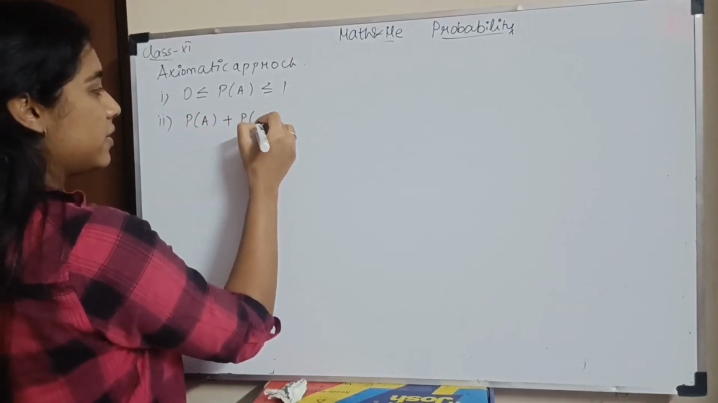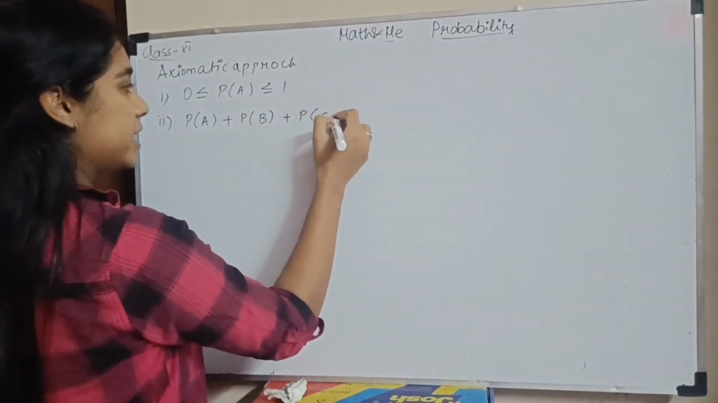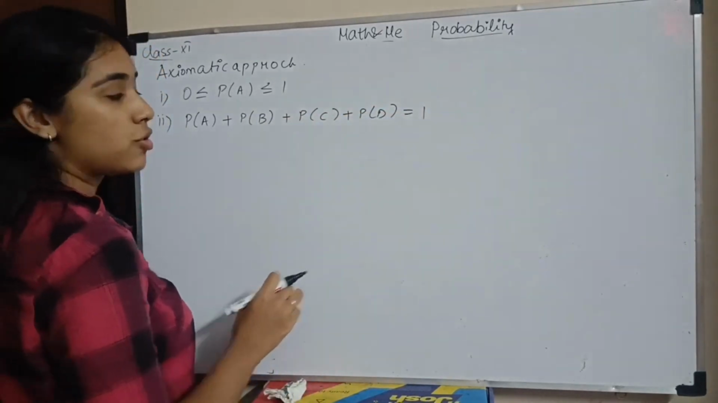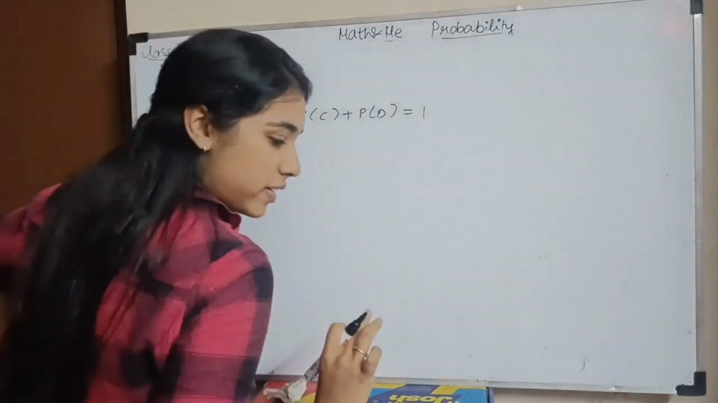இப்போ ஒரு 4 event இருக்குன்னு வெச்சுக்கோங்க. You have A, B, C and D. So probability of all the 4 events should sum up to always 1. It should not go beyond 1. Okay. So let's solve an example to see this.